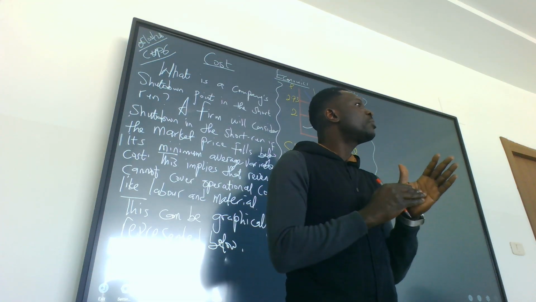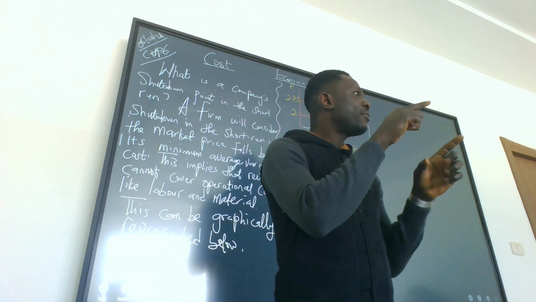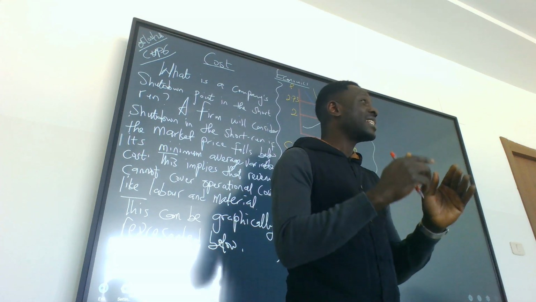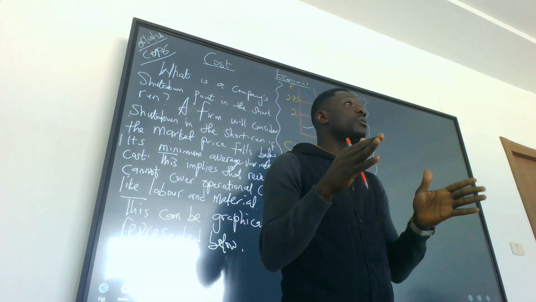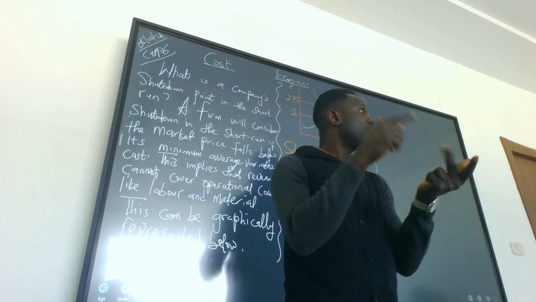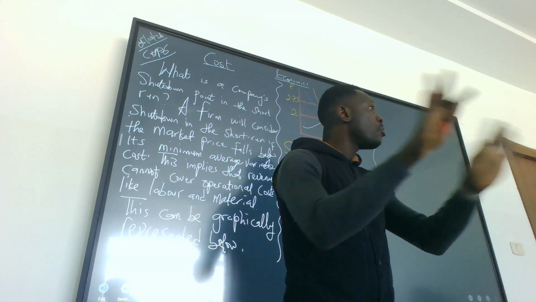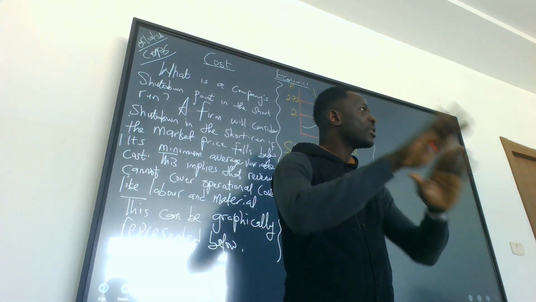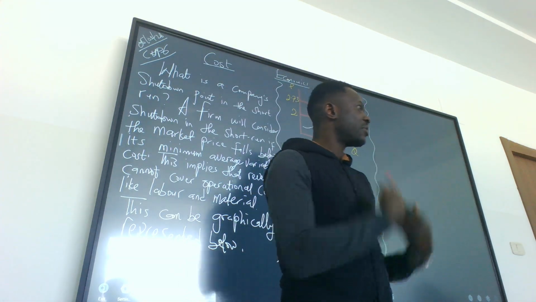So the difference between the short run and the long run is that in the short run, we have one factor input that is fixed, especially maybe capital. But in the long run, all these factors, land, labor, capital, and enterprise, are variable, which simply means we can use them the way we want them. That is short run and long run. I'm just reviewing the previous lesson.